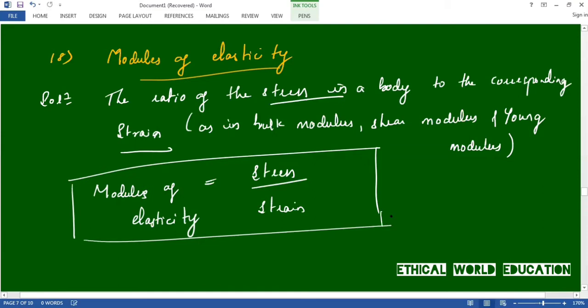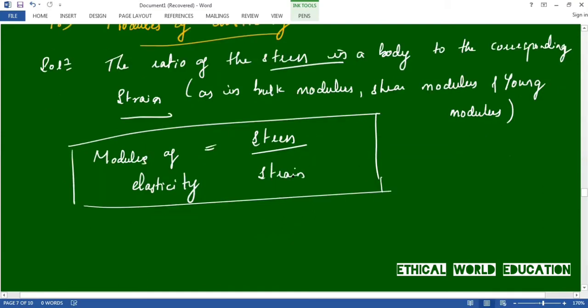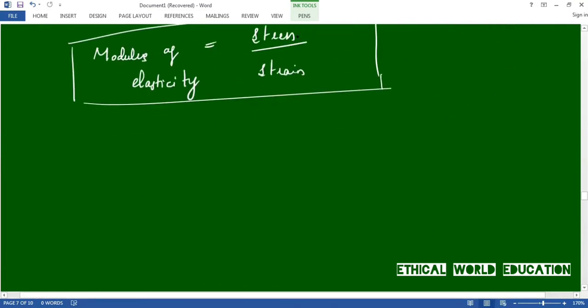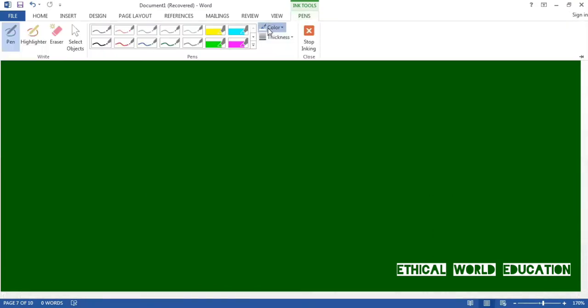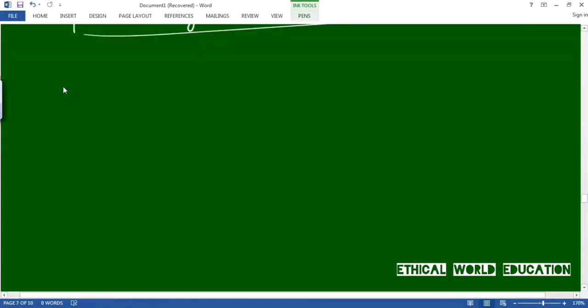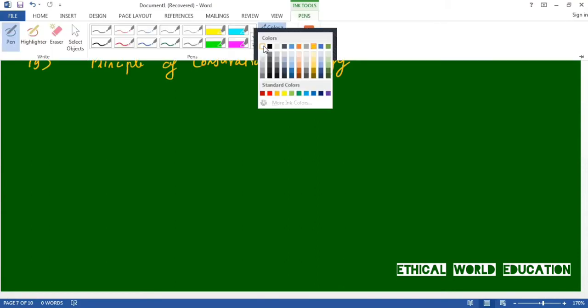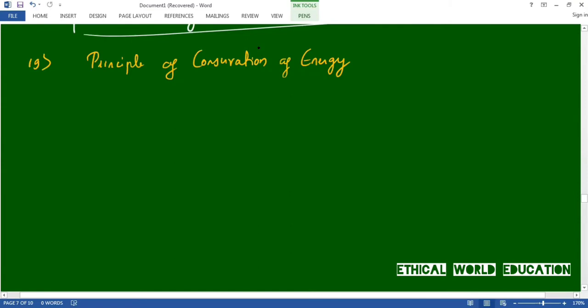Question number 19 says, explain the principle of conservation of energy. Let us define the conservation of energy. The conservation of energy states that energy can neither be created nor be destroyed, but can be transferred from one form to another form. This is the definition, or you can say the meaning.